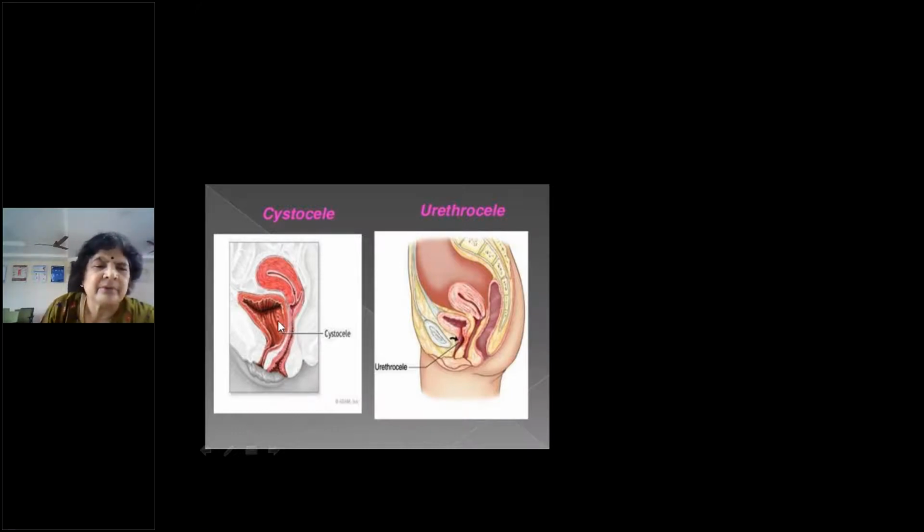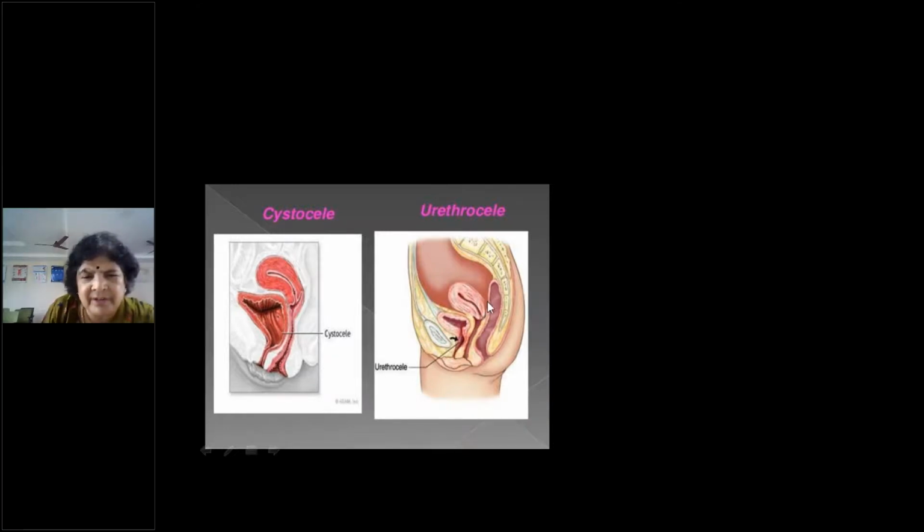Yes. So descent of the upper two thirds of the vaginal wall is known as a cystocele, whereas this is a urethrocele. Can you see this bulge in the urethra? Okay, the lower part of the vaginal wall. This is a urethrocele.